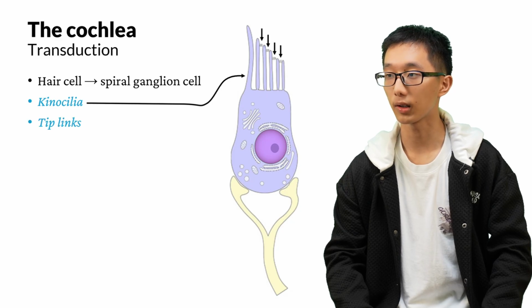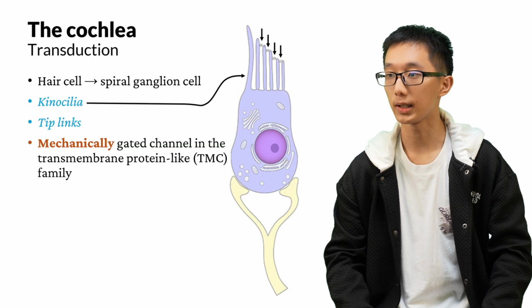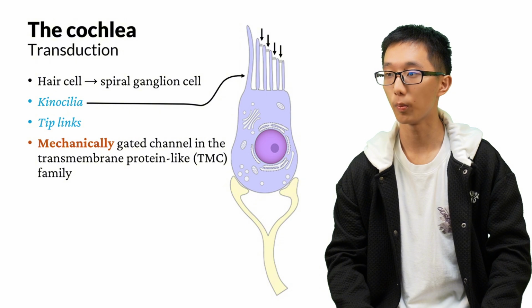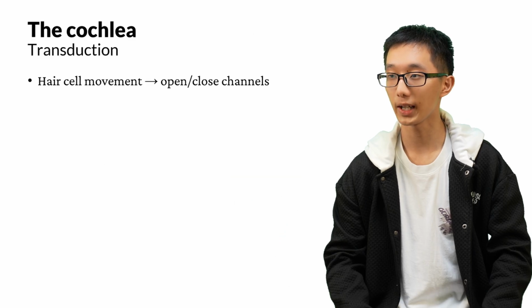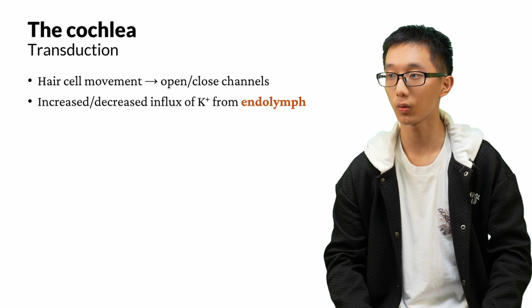Moreover, there are some proteins called tip links between the hairs. Tip links are rigid, rod-like proteins that connect the hairs to each other. Moreover, the tip links are connected to mechanically gated ion channels. These ion channels are in the family called the transmembrane protein-like family of proteins. When the hairs bend in one direction or the other, the tip links from adjacent hairs will pull or push the mechanically gated ion channels and thus open them or close them. The hair cell movement causes ion channels to open or close. These ion channels are permeable to potassium ions. When they open, there is increased influx of potassium from the endolymph.